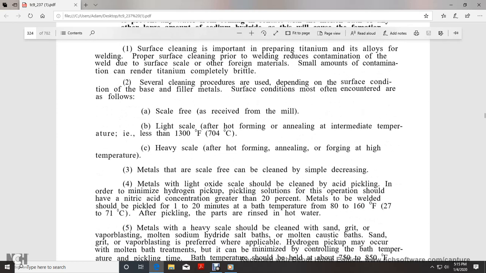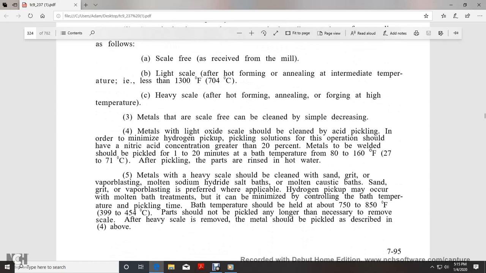Metals that are scale free can be cleaned with simple degreasing. Metals with light oxide scale should be cleaned with acid pickling, and in order to minimize hydrogen pickup, pickling solutions should have a nitric acid concentration greater than 20%. Metals to be welded should be pickled for 1 to 20 minutes with a bath temperature from 80 to 160 degrees Fahrenheit.